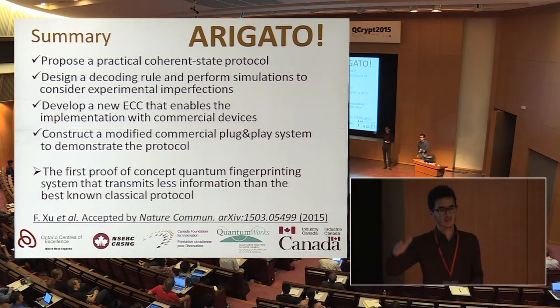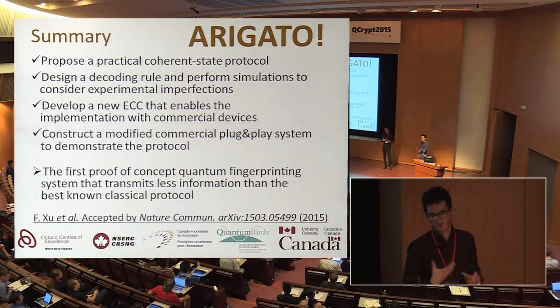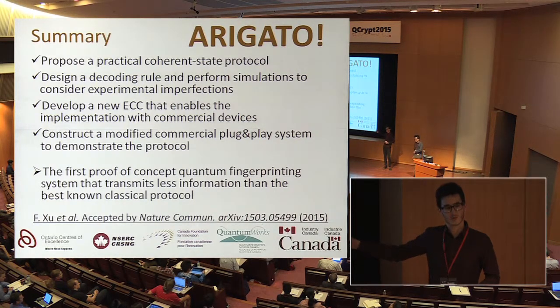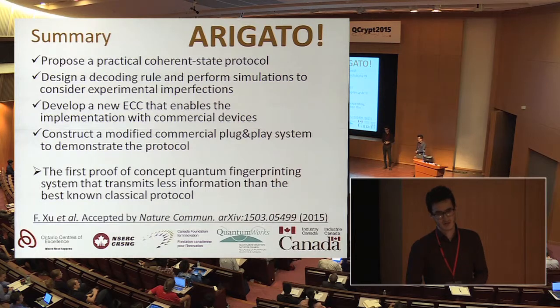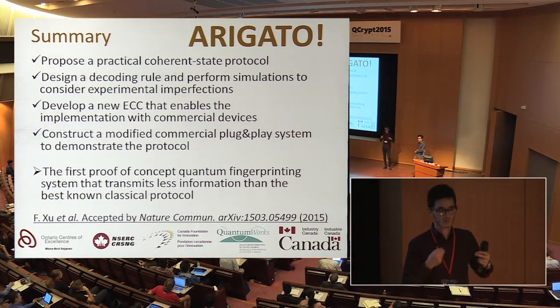So the asymptotics are beautiful, but we have to do experiments for fixed n, and then for fixed n there's going to be some values of how much we're transmitting that depends on things like imperfections. But obviously something that we're interested in doing and that we are in fact pursuing is it was a proof of concept experiment, but there are direct improvements that can be made, and the goal eventually will be to actually perform the experiment in a regime that classically can prove that it's impossible to be in that regime. So it's a future goal.